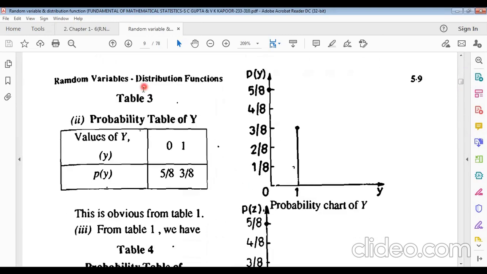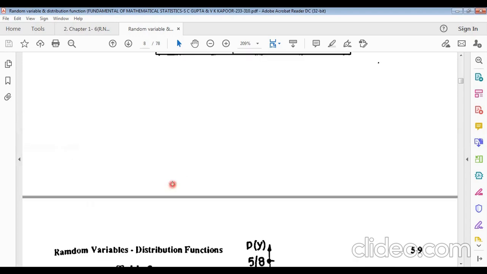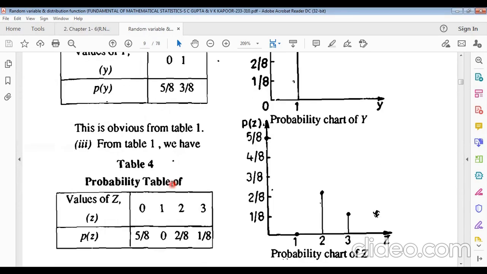Now another table. Suppose these are the values of Y and this is the probability of Y. Starting from 0, the first one is 1 by 8, 2 by 8, 3 by 8, 4 by 8, and 5 by 8, etc. And the values of Y are 0 and 1. What will be the probability of Y? For 0, 5 by 8. For 1, 3 by 8. This is obvious from the table, coming from table 1.